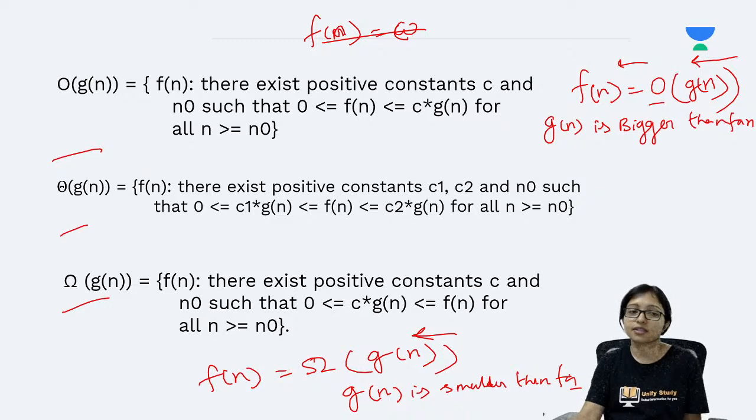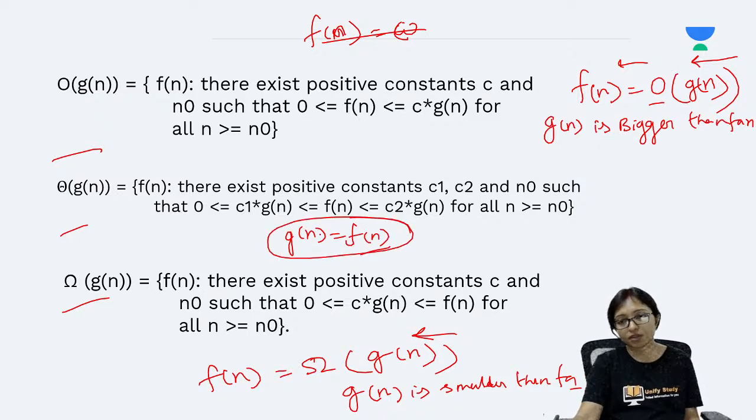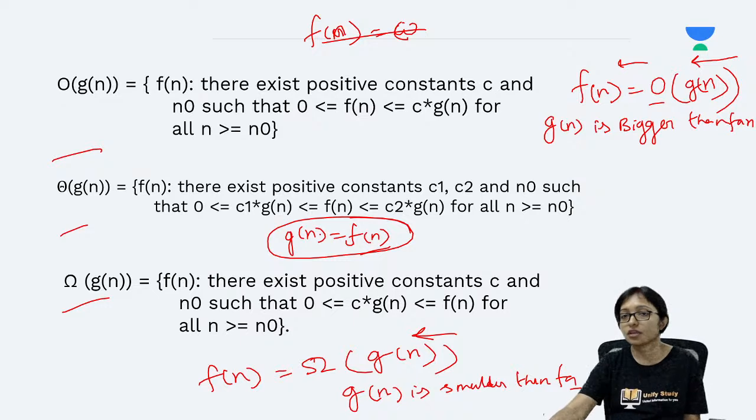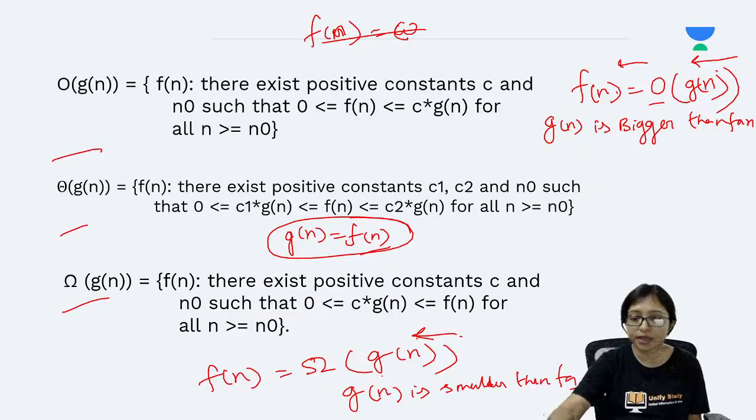Remember that. And when it is theta, theta means Gn and Fn both are equal. Right? Remember always. Big O means Gn is greater than or bigger than Fn. Omega means Gn is smaller than Fn. That's why it is omega.